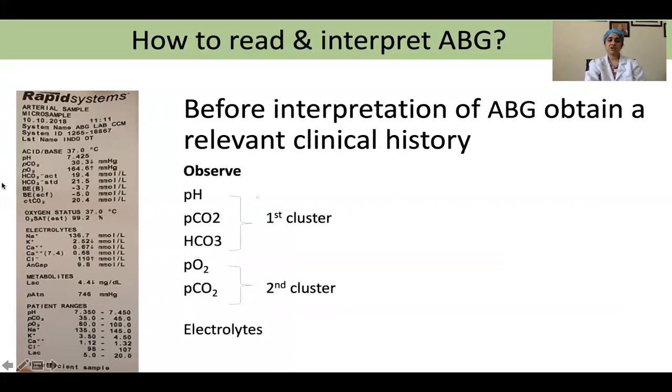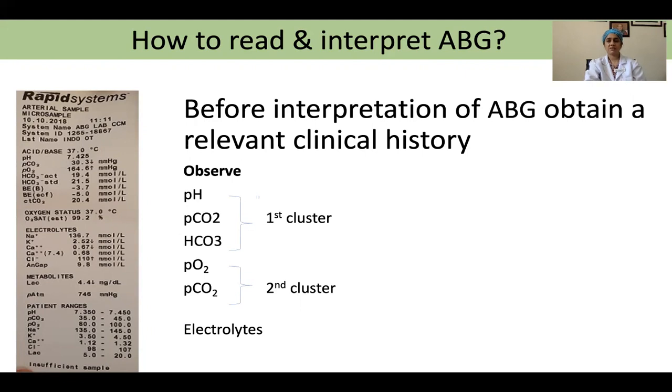The first cluster is of pH, PCO2 and bicarbonate. This cluster will help us evaluate whether a deranged pH is because of a respiratory cause or a metabolic cause. The second cluster is of pH, PCO2 and PO2. This will help us in directing the ventilation and oxygenation strategy of the patients. The third cluster that is available is the electrolyte. There are normal values of electrolytes that are mentioned on the ABG, and correlating these electrolytes of the patient with the normal values, we can figure out dyselectrolemias and manage it accordingly.